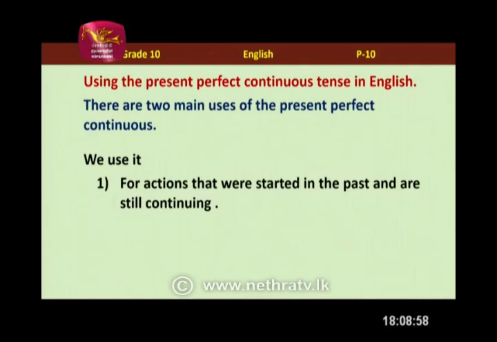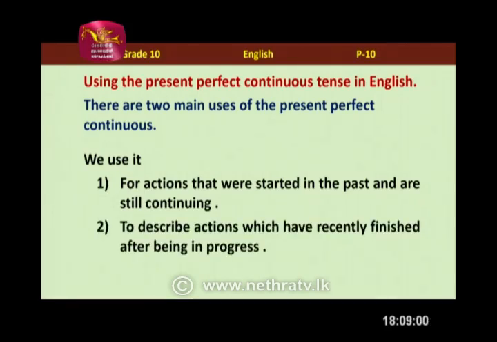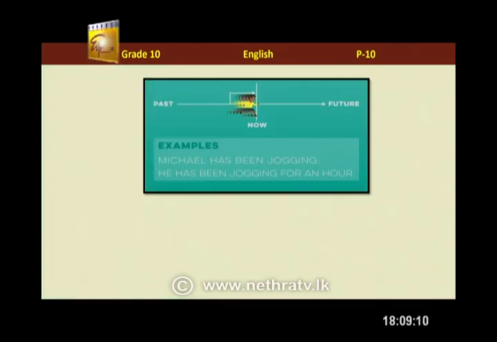So, when we come to using the present perfect continuous tense in English, there are two common ways we use it. The first one we already discussed: to talk about actions that we started in the past but are still continuing. That's the first use. And the second use is to describe actions which have recently finished after being in progress. Don't worry, children, we will discuss them separately, so it will be clear for you. First, we'll talk about the first use.